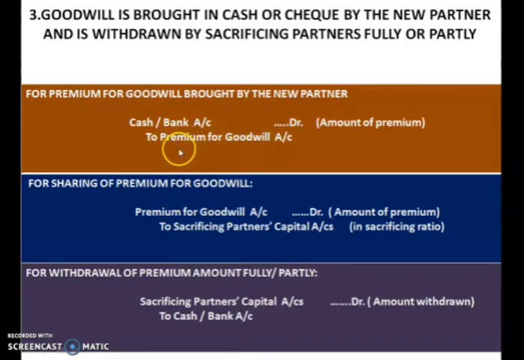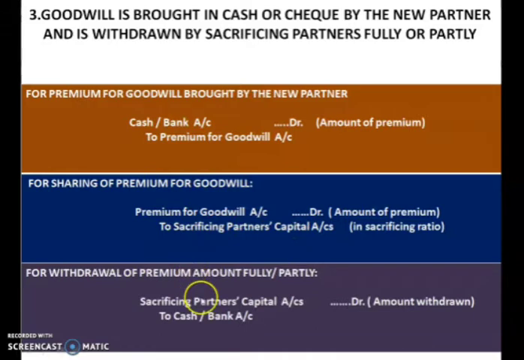So if capital is also there, then you can write to partner capital account. Okay. So here the first entry is regarding premium of goodwill brought by the partner. Second entry is about this goodwill is distributed to the sacrificing partner in the sacrificing ratio. So this entry we also saw in the previous slide. Premium for goodwill account debited to sacrificing partner capital account.